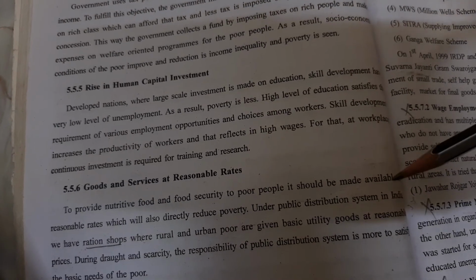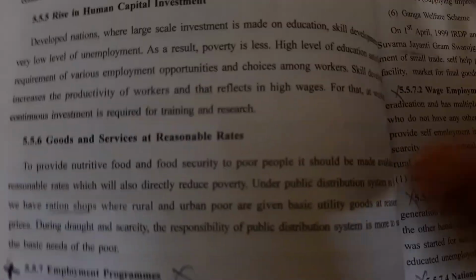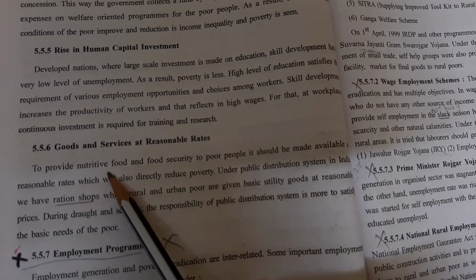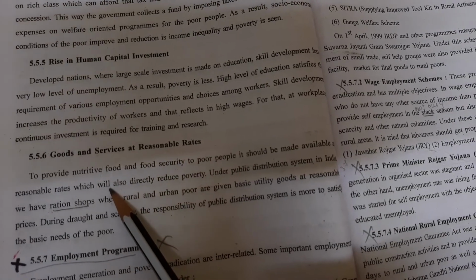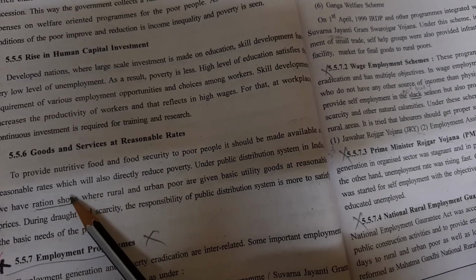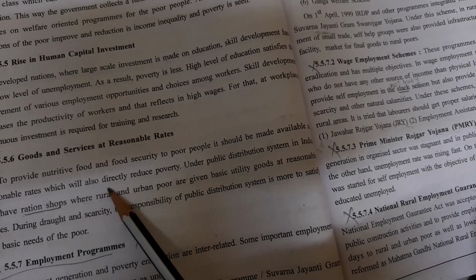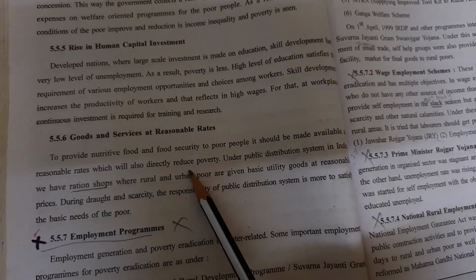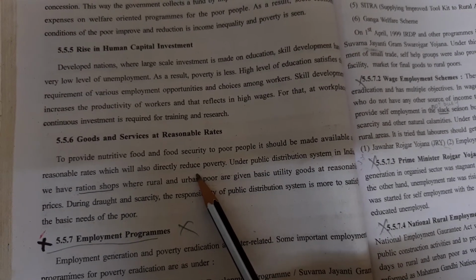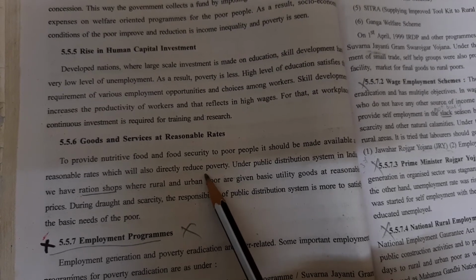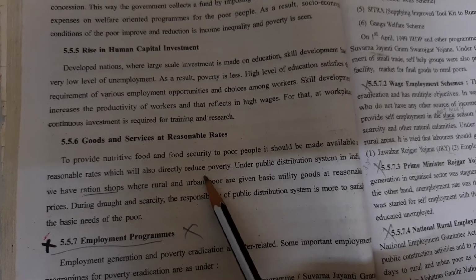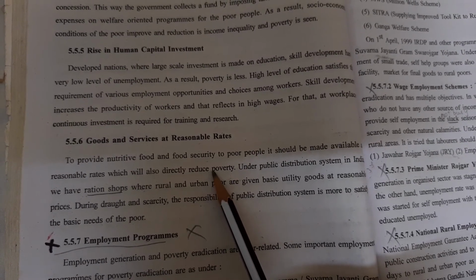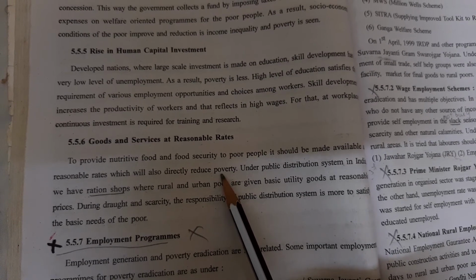Next is goods and services at reasonable rate. To provide nutritive food and food security to poor people, it should be made available at a reasonable rate, which also directly reduces poverty. We all know कि poor people को गवर्नमेंट राशन देती है. Every month they provide some of the things like rice, oil, jowar, then wheat, all that. So this is goods and services at a reasonable rate where you can get your food at a ration shop.